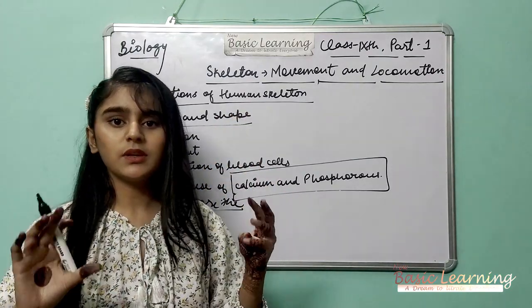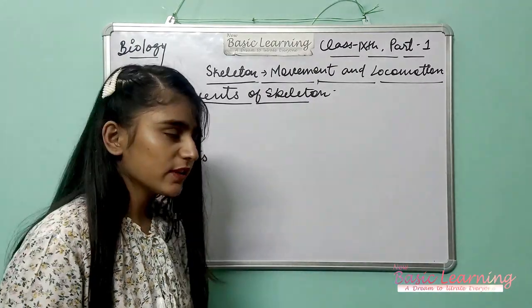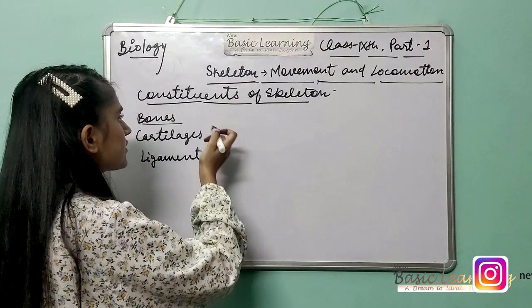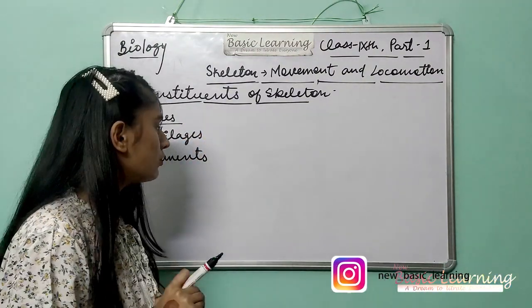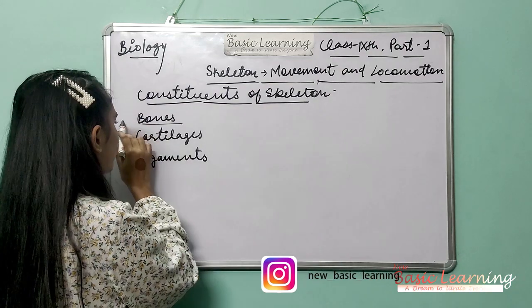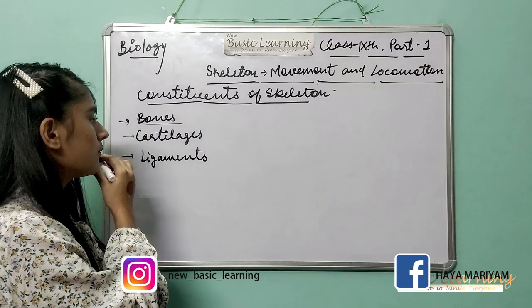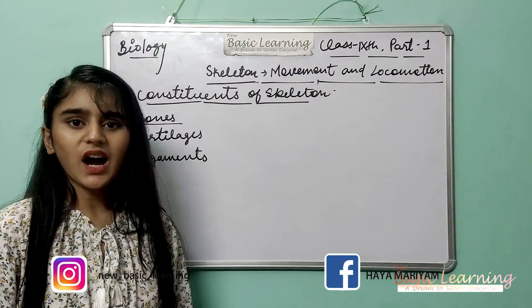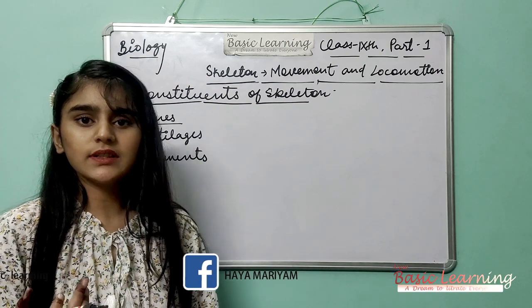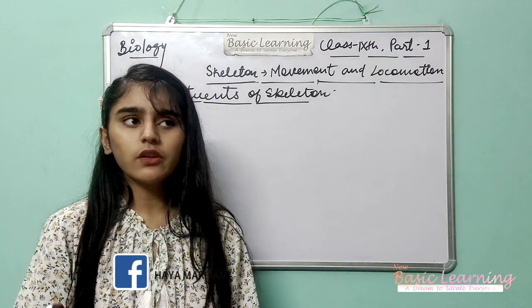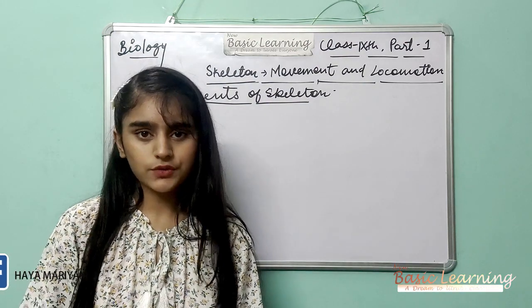Now let's see what are the constituents of a skeleton. Constituents of skeleton are that the skeleton consists of bones, cartilages and ligaments. So bones comprise a hard framework of the skeleton, or you can say bones are the chief component of a skeleton. It mainly contains the compounds of calcium and phosphorus.